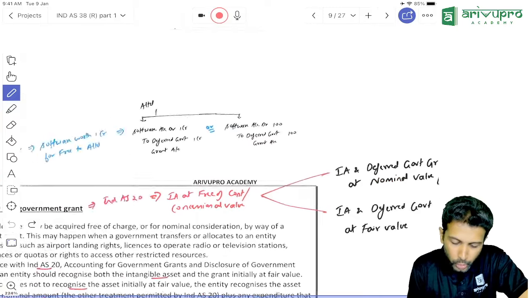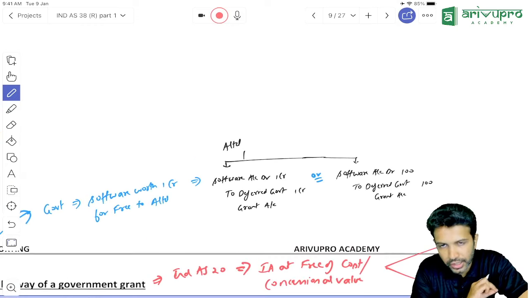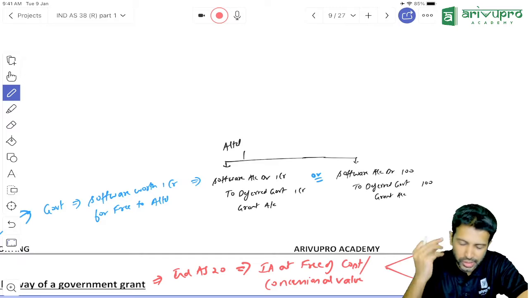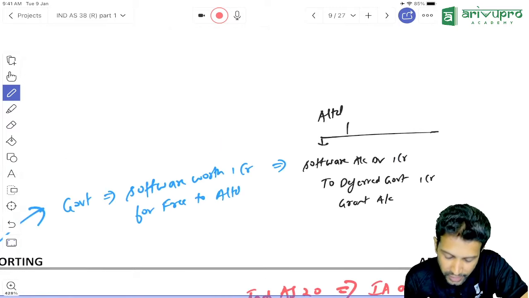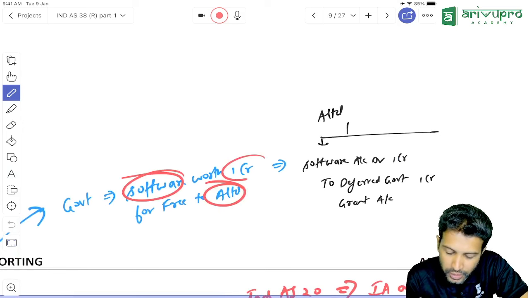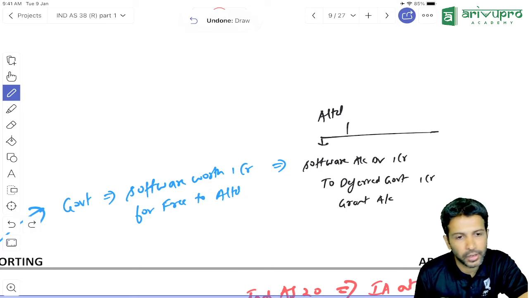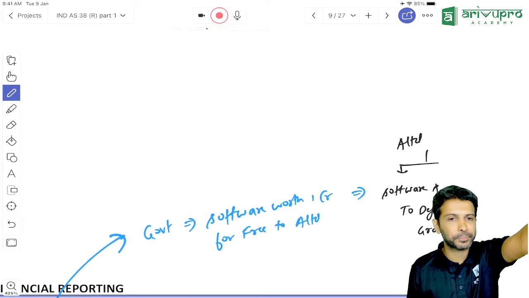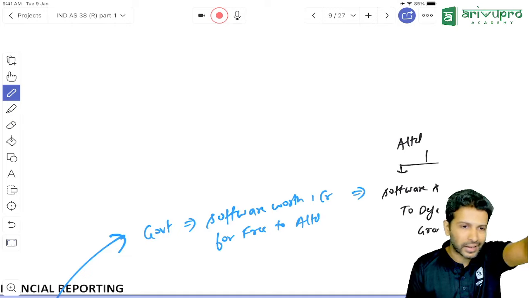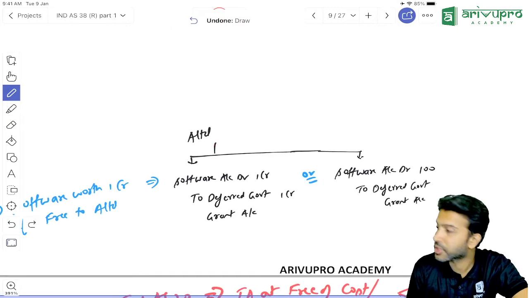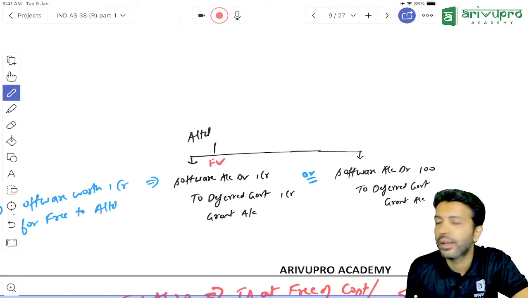Now let's do the accounting for this just to be on the safer side. Okay. So let's look at the journal entry for both. Second, actually there is no journal entry, but if at all you want to pass, we can pass one. So let's go over the scenario once again. A Limited received the software worth how much? 1 crore. From whom? Government, at free of cost. What are the two options? Tell me once again. One, nominal value, or fair value or market value. So A Limited has two options. First, let's say they want to go for the fair value option.